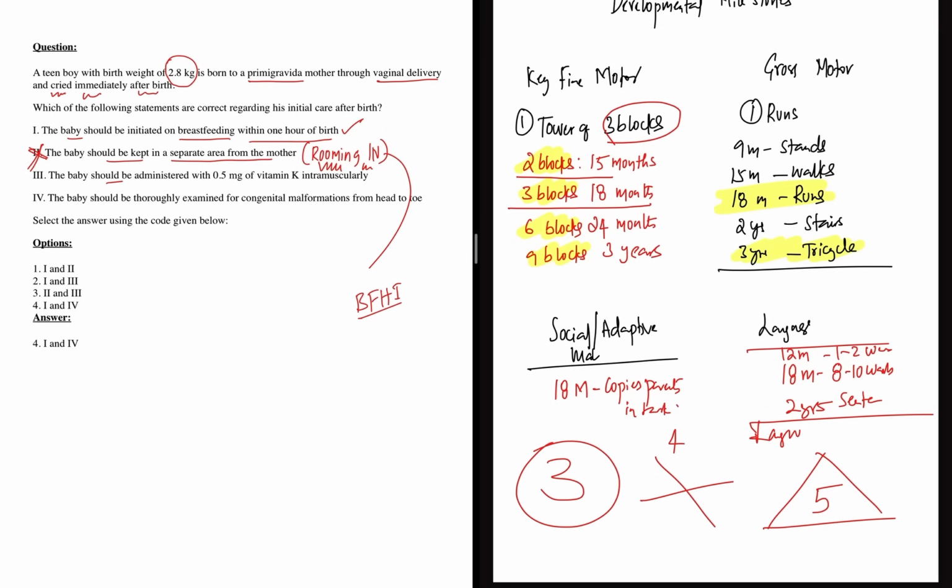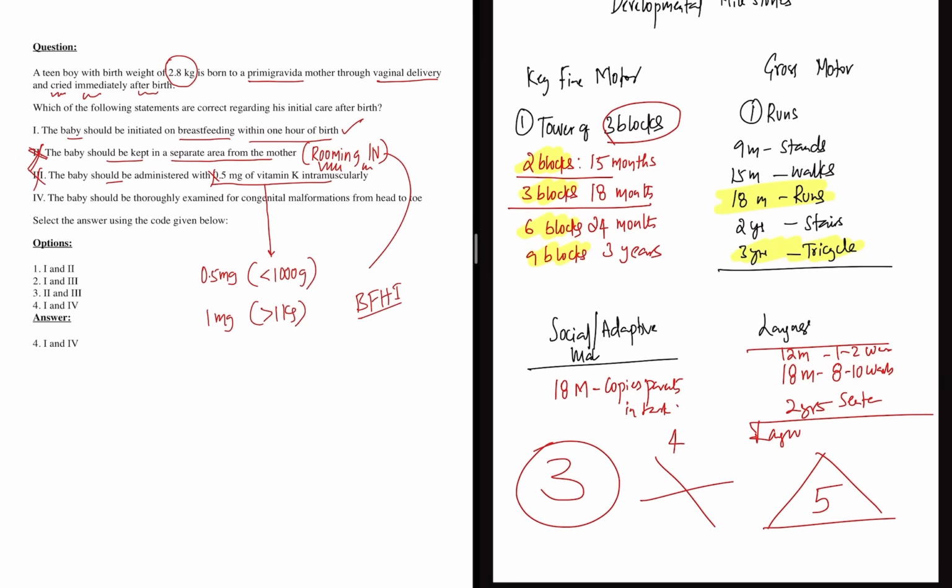Now the baby should be administered with 0.5 mg. So here is the confusion. Now the 0.5 mg, yes, we do give 0.5 mg, but as per OP guide, it is given for baby weight less than 1000 grams or 1 kg. If the baby weight is more than 1 kg, we have to give 1 mg. So this is wrong.